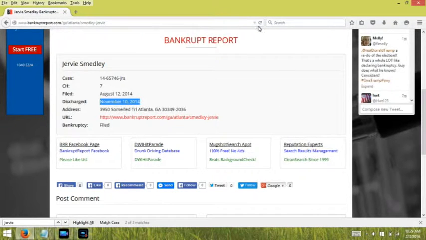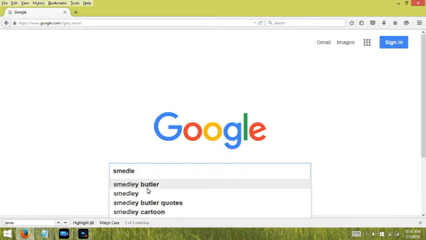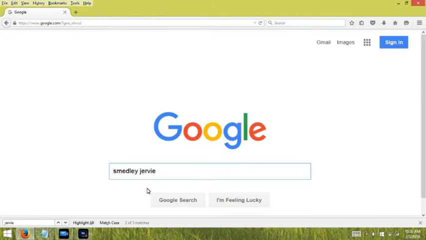Now we're going to actually use the power of Google to search within the same site. Extremely important, because if the site ever decides to get rid of the search function or start charging, we can still find debtors. Notice the syntax here. After the word site is a space, and then the name of the website without the www.